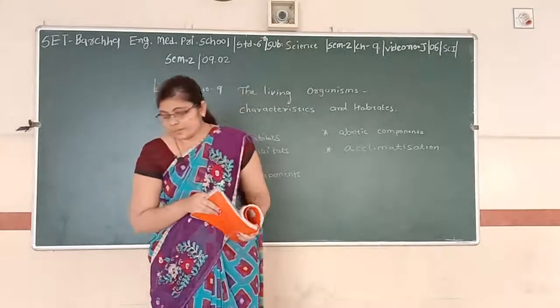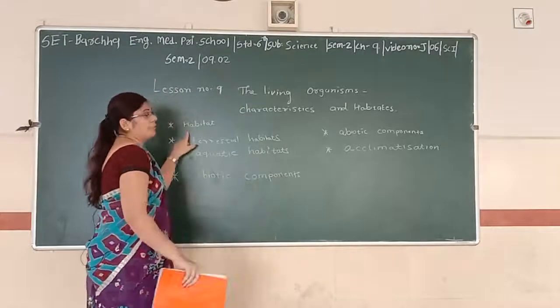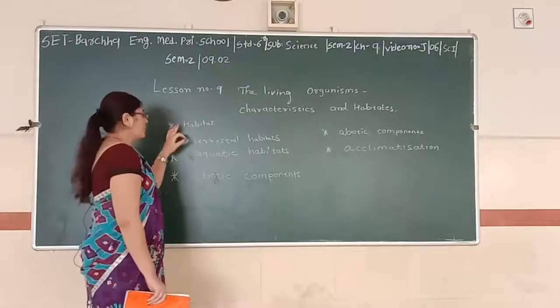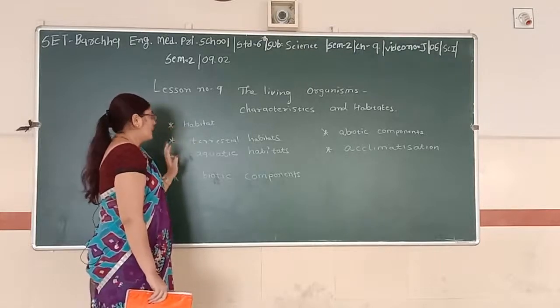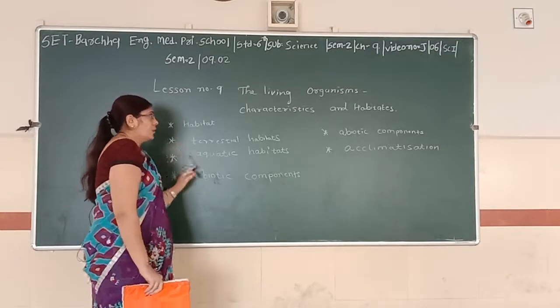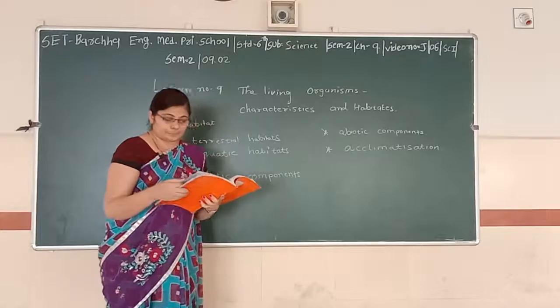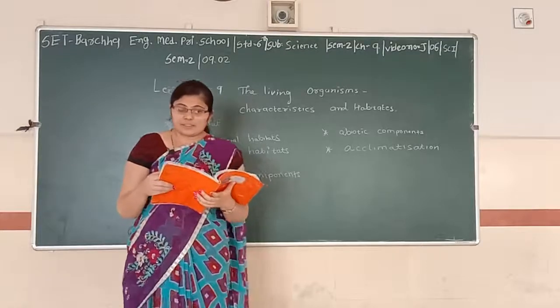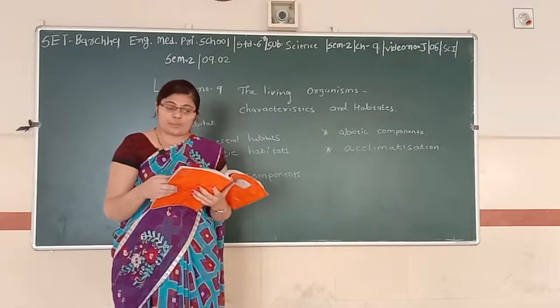So here we are going to discuss the concept of terrestrial habitat. First of all, we have discussed habitat. Habitat means the place where the animals are living, their home is called habitat. And what is a terrestrial animal? Terrestrial animals are the animals which live on land. Some examples of terrestrial habitats are forest, grassland, desert, coastal and mountain regions.